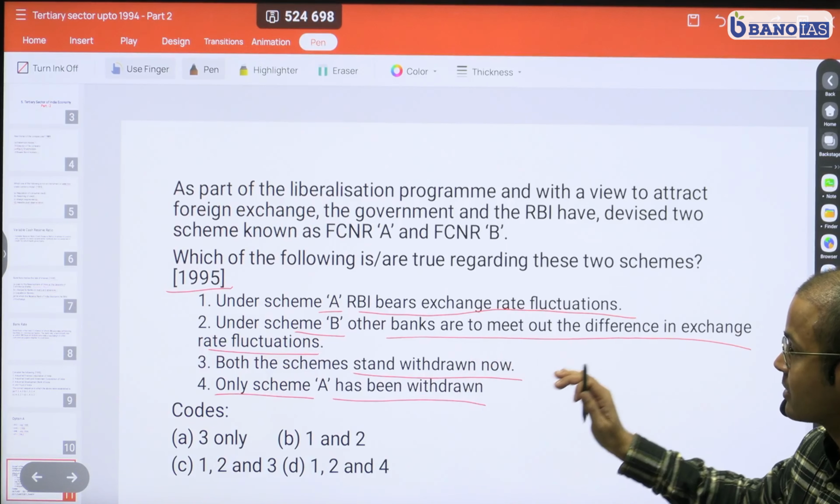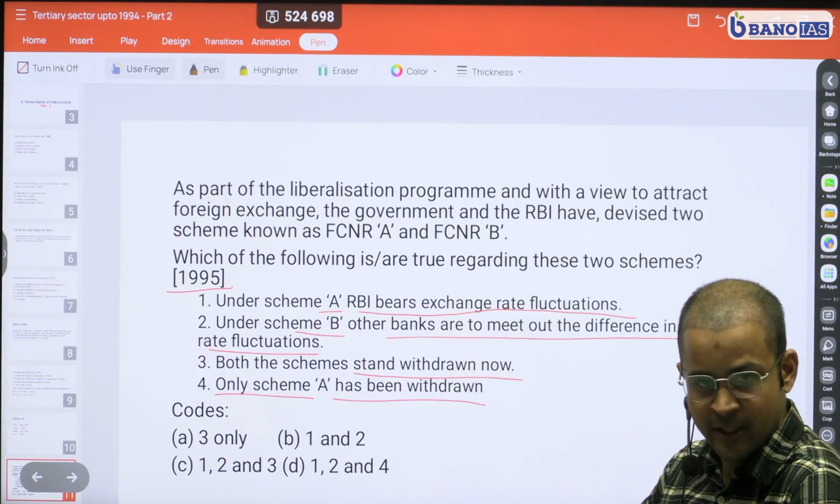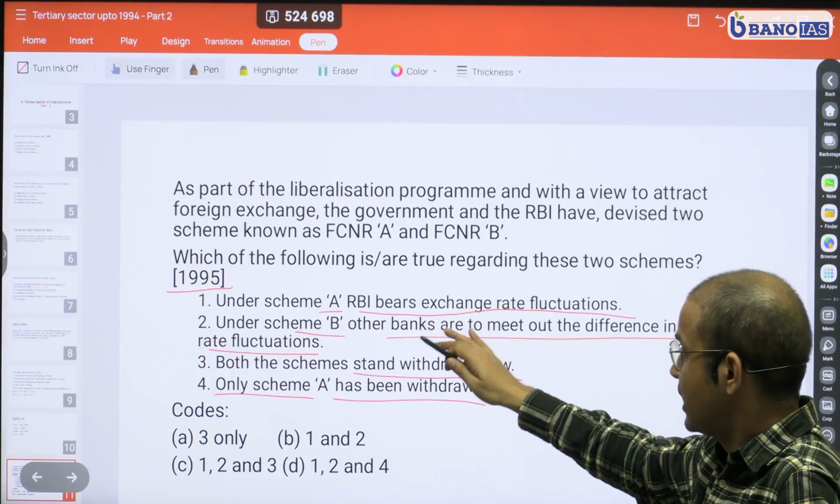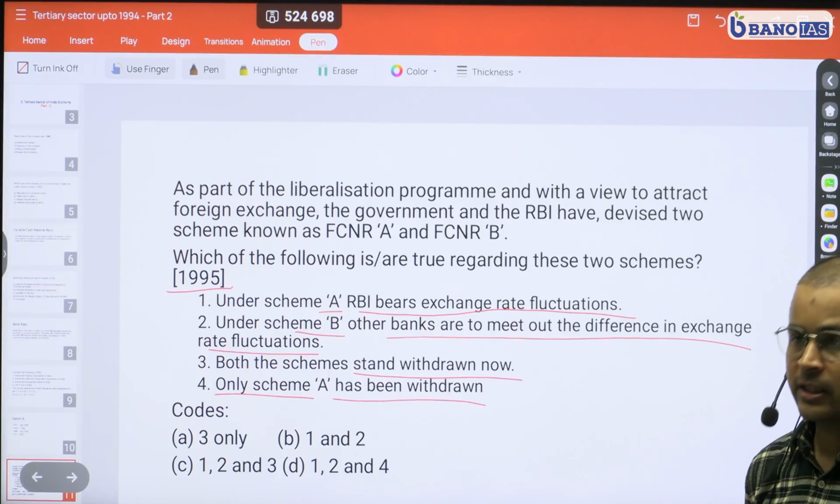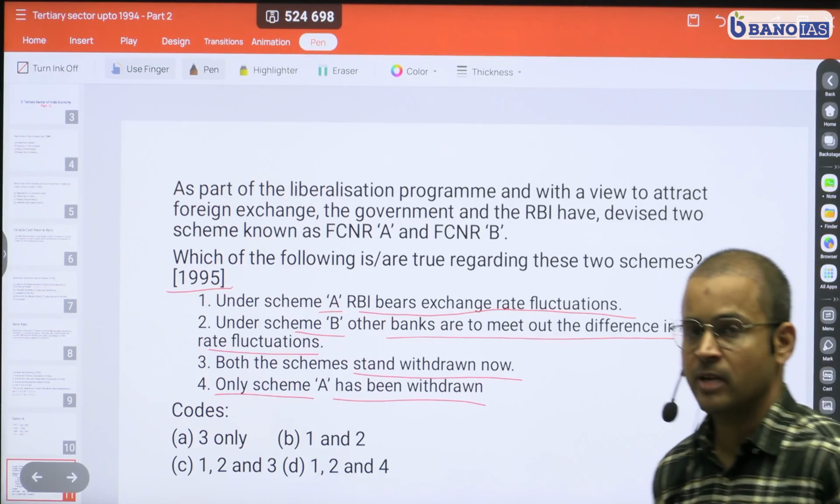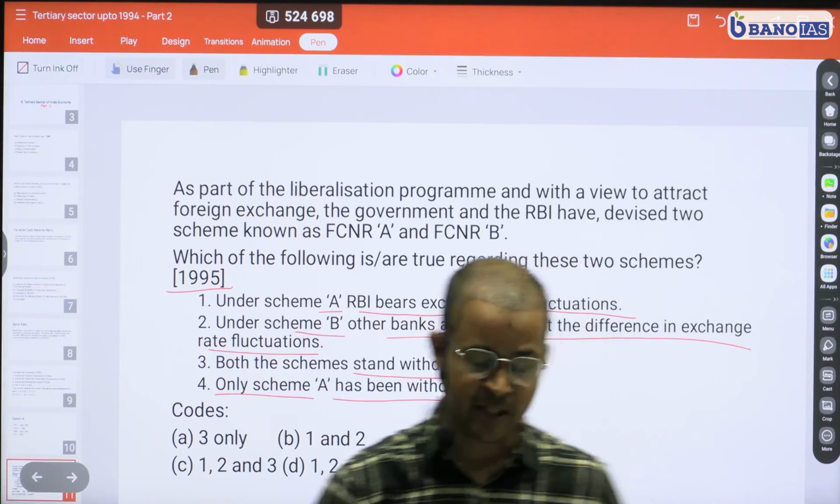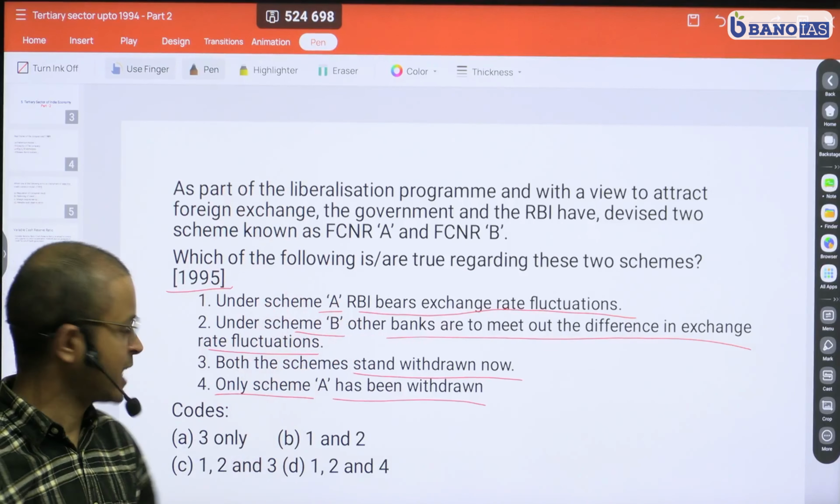So the scheme was launched to attract foreign currency, forex, into the country. And in scheme A, RBI used to bear the risk, and that later became a problem, because when the currency depreciated, RBI had to meet that difference, and that became a liability for RBI. Therefore, while both the schemes were launched, later scheme A was actually withdrawn.